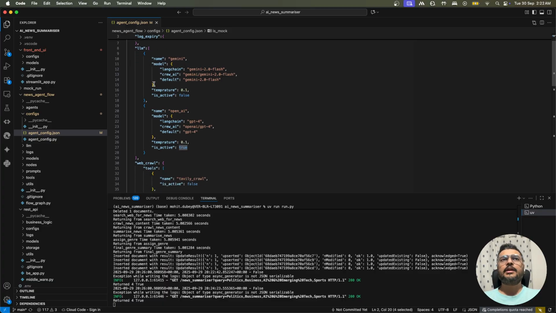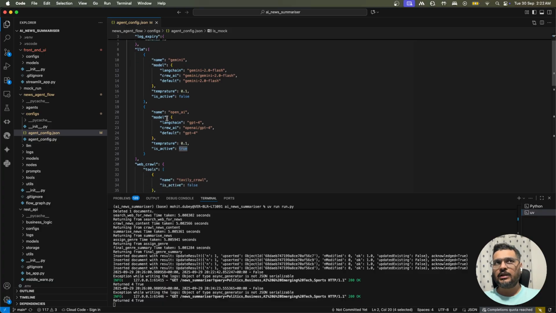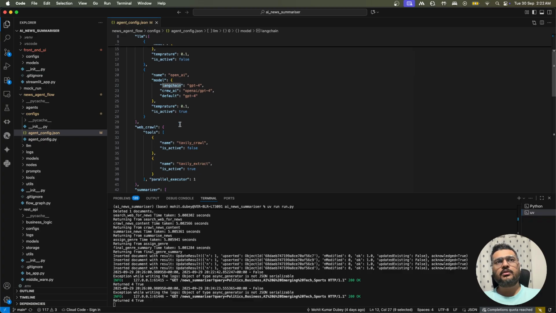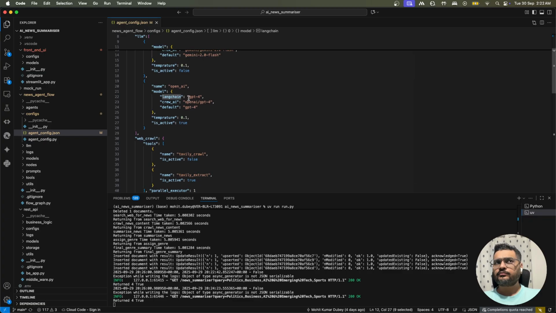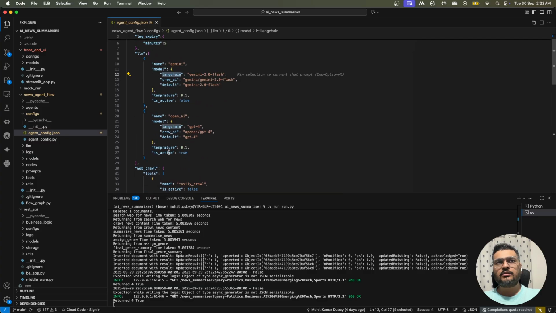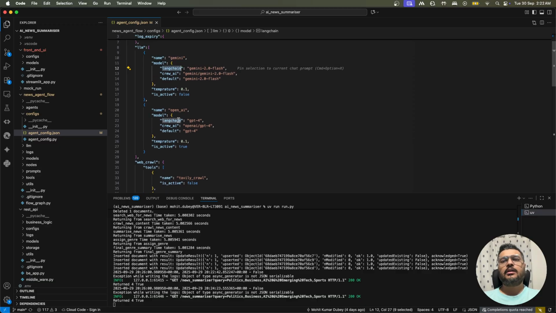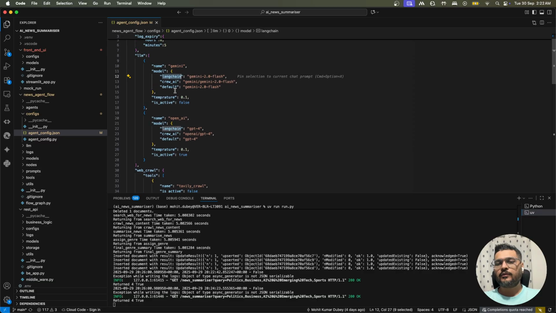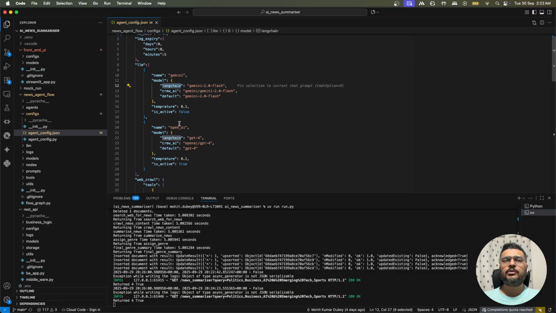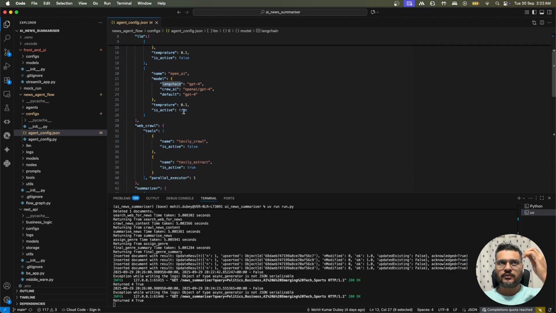Now in the LLM, as we have discussed, we have multiple LLMs. You can see the Gemini LLM over here, what you need to put for CrewAI and for Langchain. Similarly for OpenAI, what model name for Langchain and what model name for CrewAI. Their temperature is also there to tell you how much randomness we want. You can also see which one you want to make active. Make only one of them active; if you make both active, then the first one will be picked. Basically I'm saying that I want OpenAI, so let's suppose this is true. If you are using Gemini, you can make this one true.